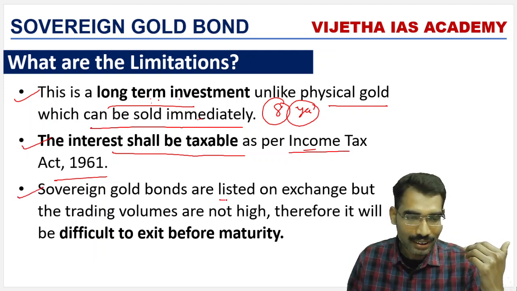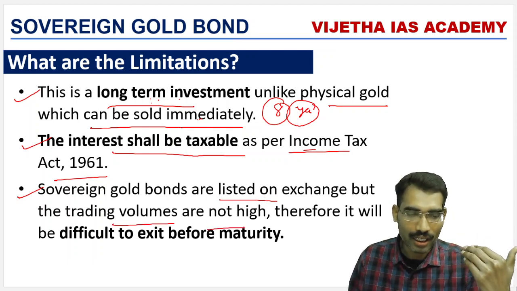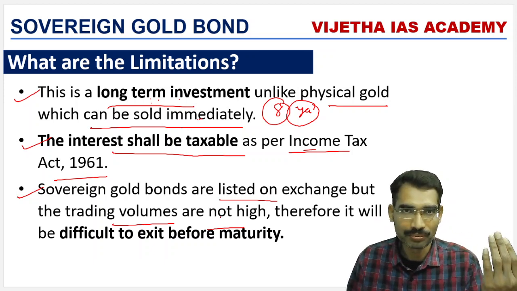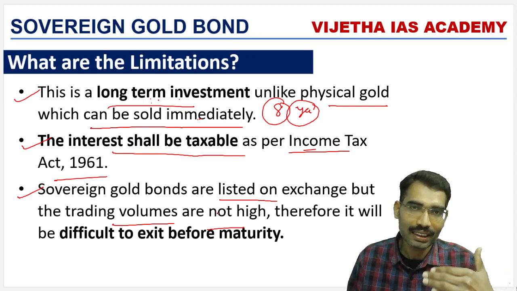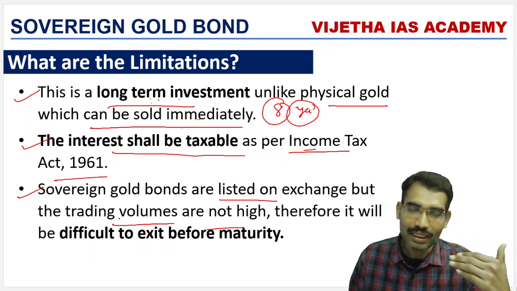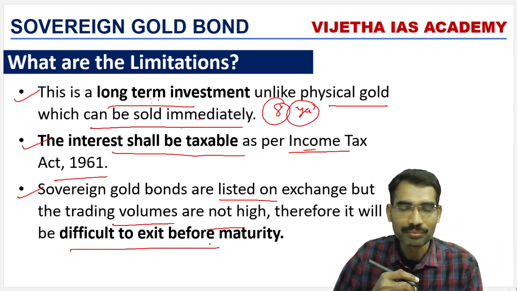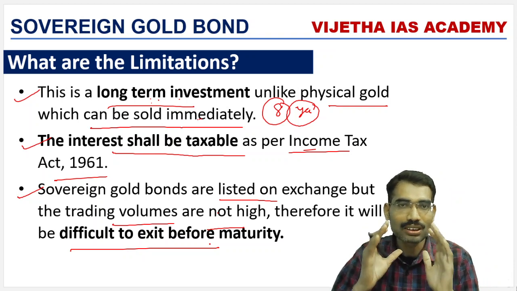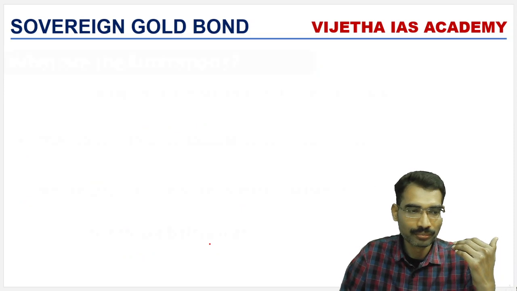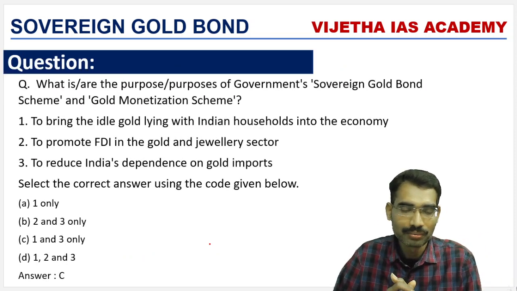Sovereign gold bonds are listed on exchanges, but the trading volume is not high. If there is high volume, more people buy and more people sell, so if anyone wants to sell, they can easily sell. However, due to less volume, they cannot sell very easily. Therefore, it will be difficult to exit before maturity. That means once the amount is locked, for many people it will be locked for a very long time. So these are the limitations. So this is about sovereign gold bond.